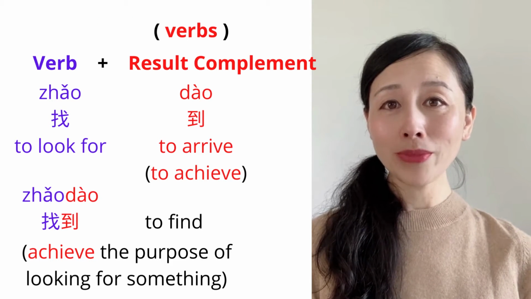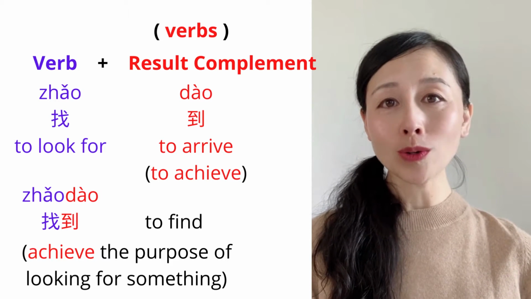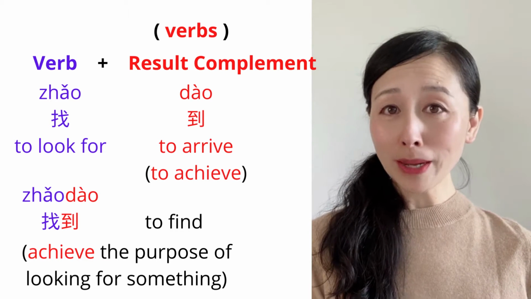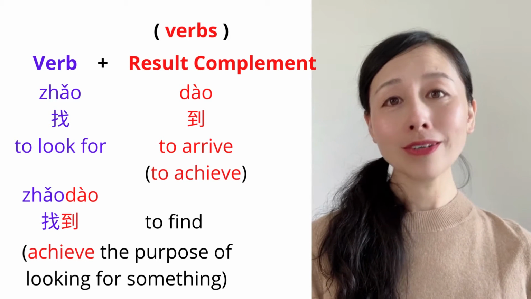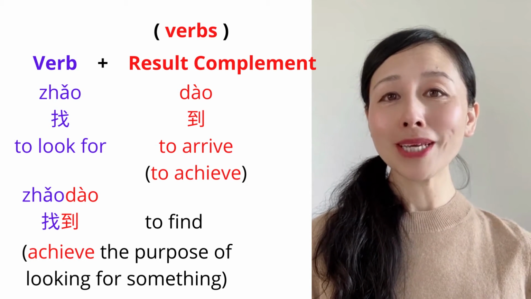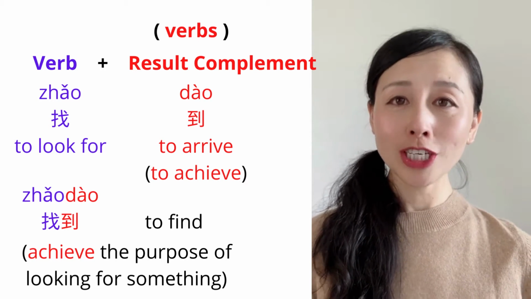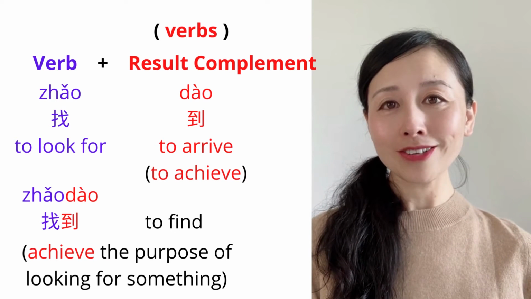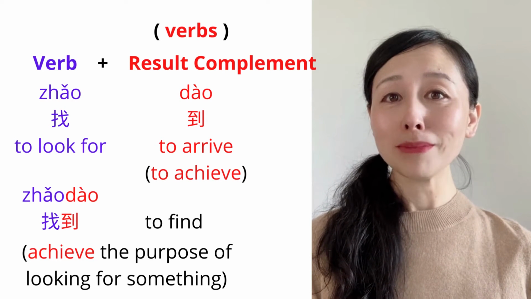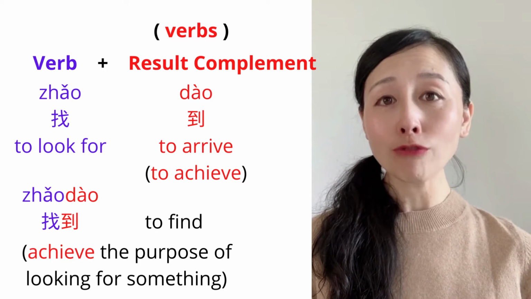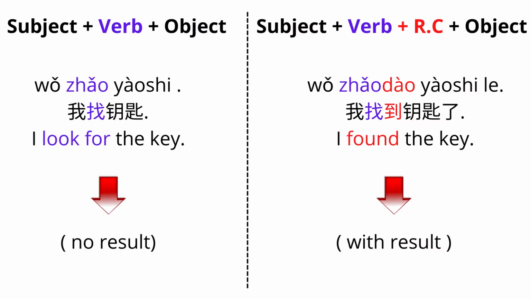Another example, verb to look for, 找. Result complement, 到, means to arrive, but here means to achieve. 找到 means to find. The action achieved the purpose of looking for something.